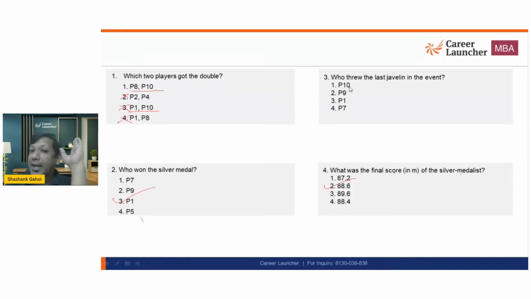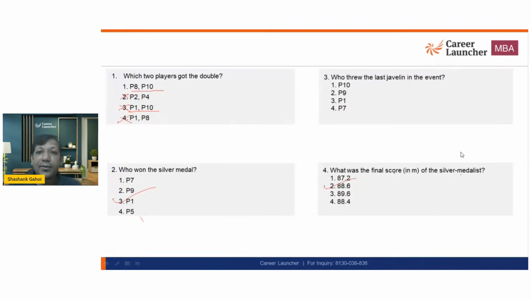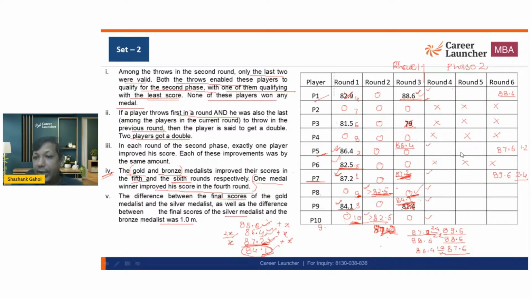Now, who threw the last javelin in the event? So basically, whoever is the rank 1 at the end of round 5 is going to be the last one to throw. The gold medalist improved the score in the 5th round, and the bronze medalist improved the score in the 6th round.